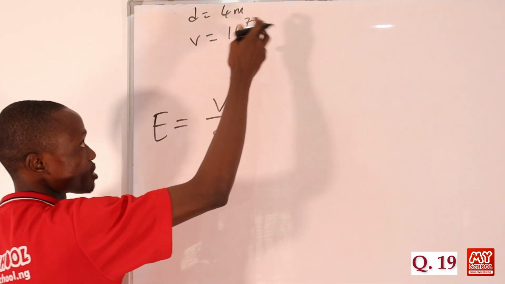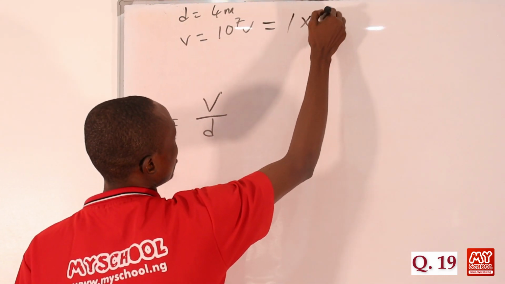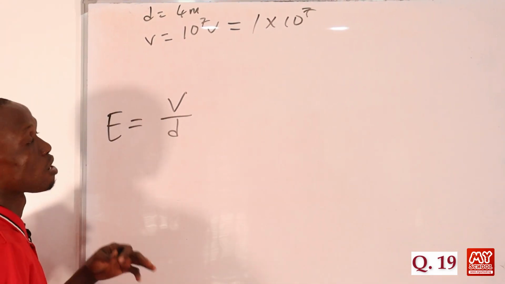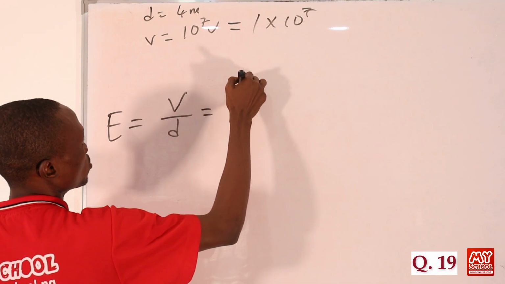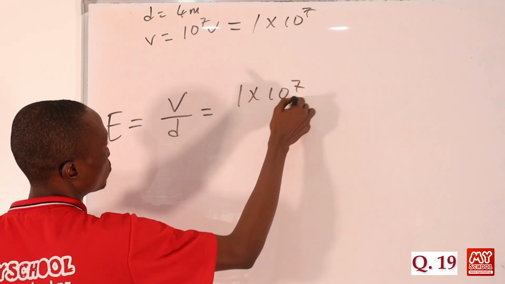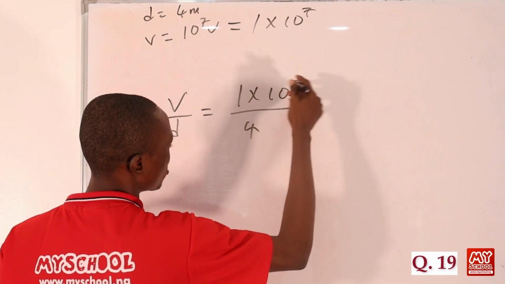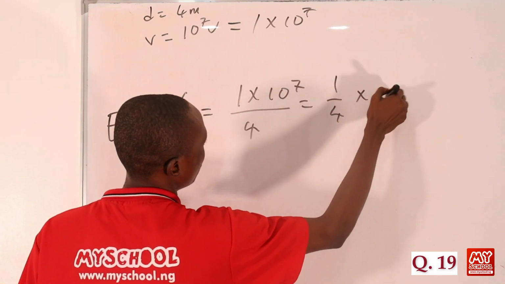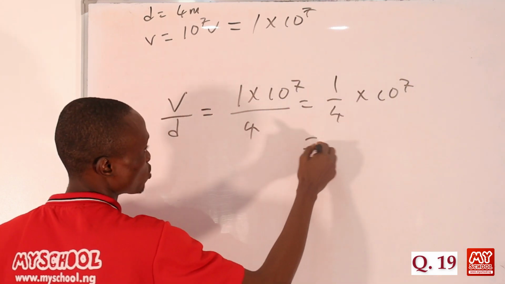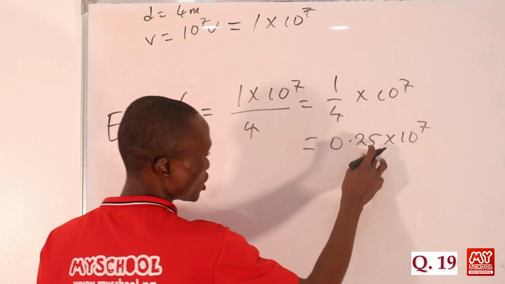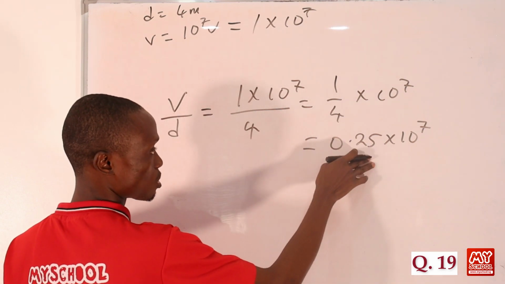So this 10 raised to the power 7 is still equal to 1 times 10 raised to the power 7. I think it doesn't change anything. If you multiply 1 by any value, that value still remains the same. Okay, so 1 times 10 raised to the power 7 all over 4. So let's just rewrite this: 1 over 4 times 10 raised to the power 7. So that 1 over 4 is equals to 0.25 times 10 raised to the power 7. So let's put this in standard form because this is not in standard form.